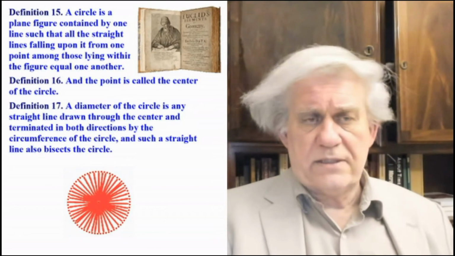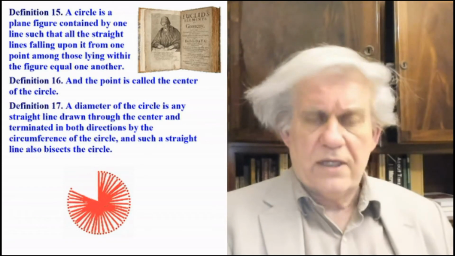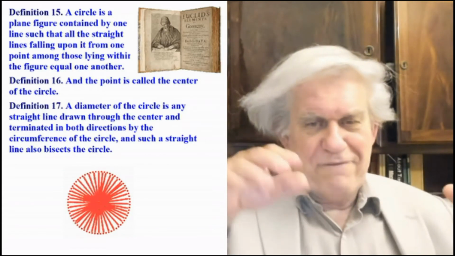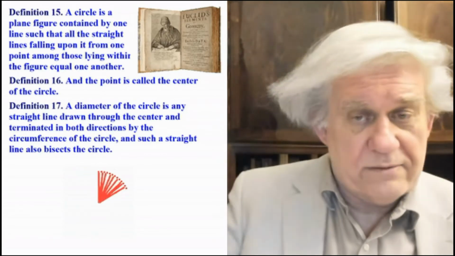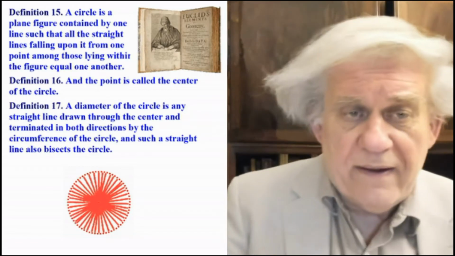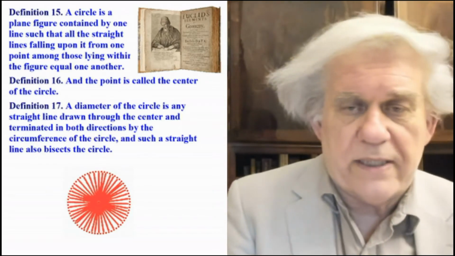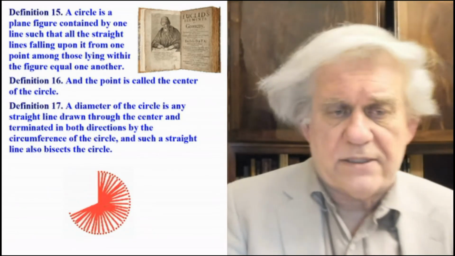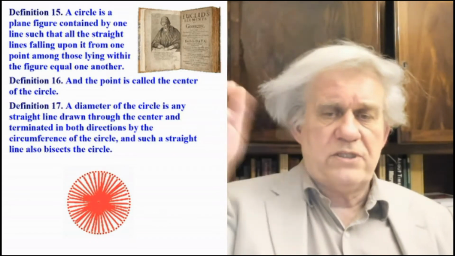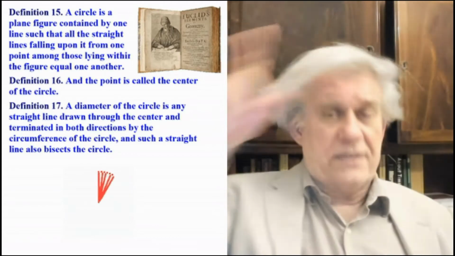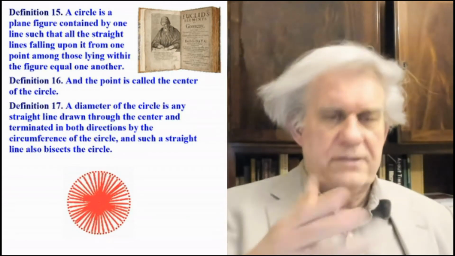And why is that important? Well, because here you have Euclid's circle, which he defined in the same way, essentially. In the first three definitions involving the circle, definition 15, a circle is a plane figure. No, it isn't. Not to this day is it a figure. It's contained by one line. Remember what that was? A line, a bunch of points, a bunch of locations. All the straight lines falling upon it from one point among those lines within the figure equal one another. In other words, the center point. That's Euclid's notion of a circle. It's just a bunch of rays going from the center to a point that makes up the curved line that encapsulates what is known as a circle.